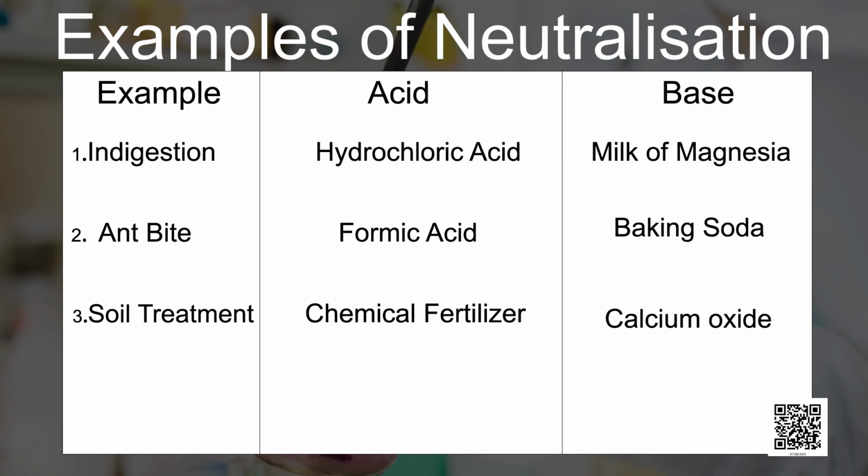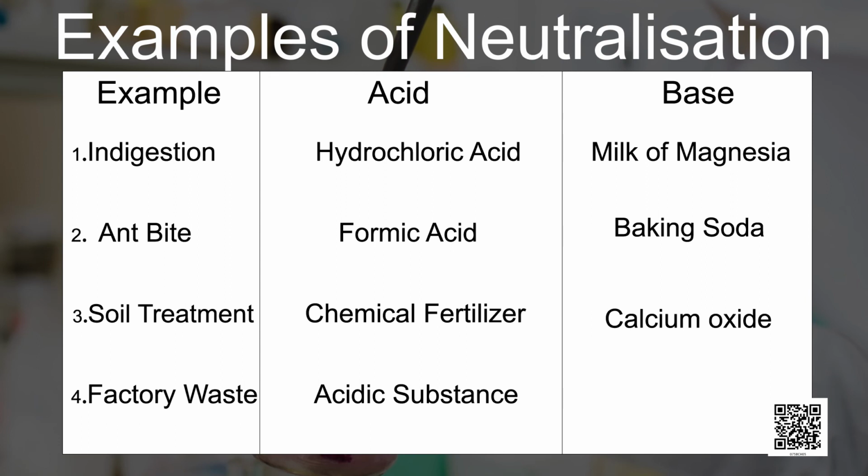The fourth example is factory waste. The waste of factories contains acids. If they are allowed to flow into water bodies, these acids will kill the fish and other organisms in water.